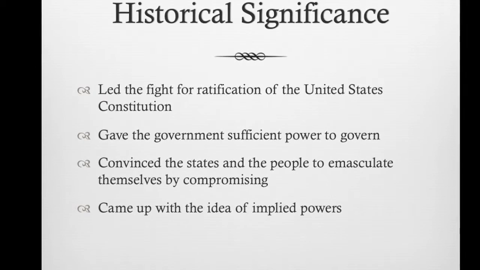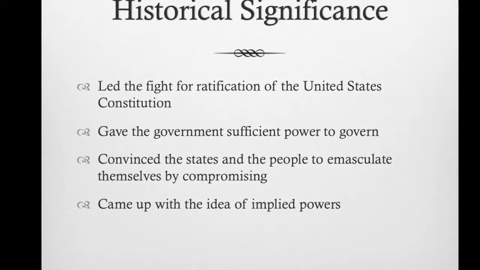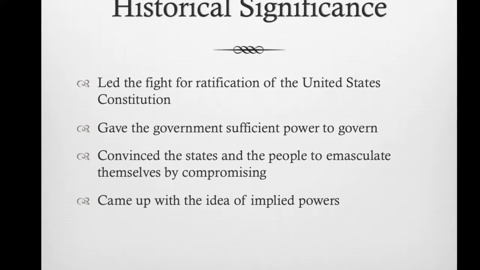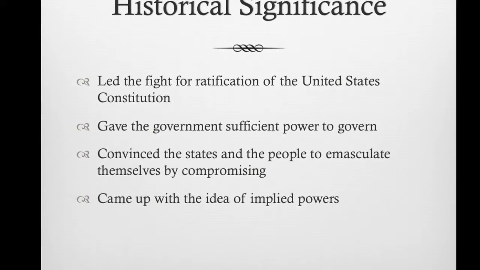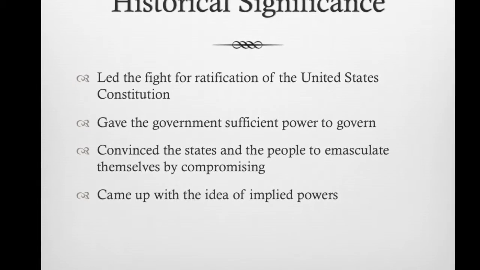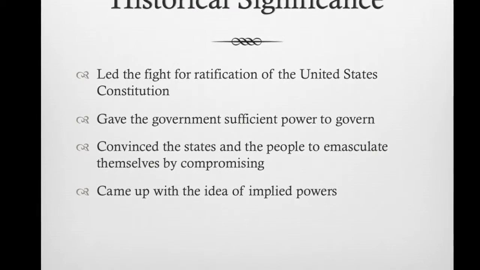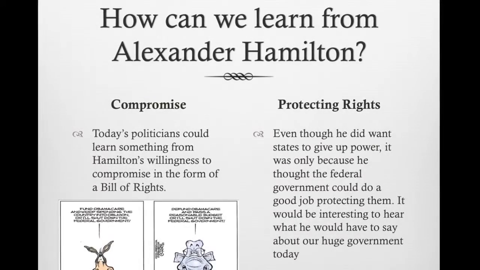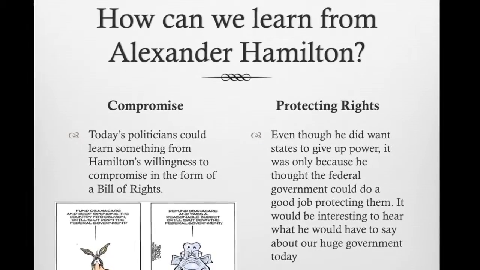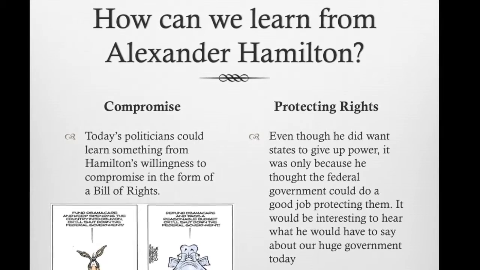He and a small band of supporters single-handedly achieved a ratification of the Constitution, which set up the government that still governs the single most powerful Western nation in the world today. He gave that government enough power to do its job in contrast to the Articles of Confederation, and he came up with the idea of implied powers. But the method with which he had the success is also important. He did it through compromise. This is something modern politicians could learn from. If we had tried to compromise before the recent government shutdown, like Hamilton did, maybe we would have come out with a better result, like the Constitutional Convention did with the Bill of Rights.